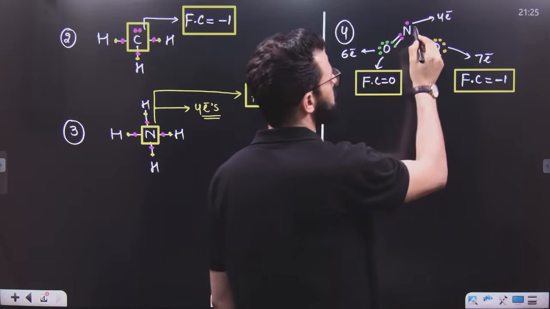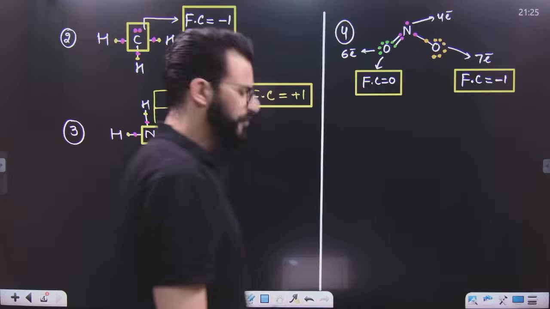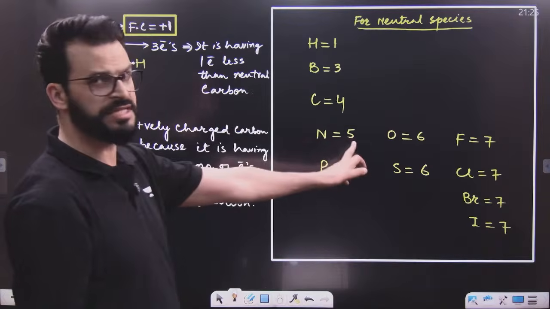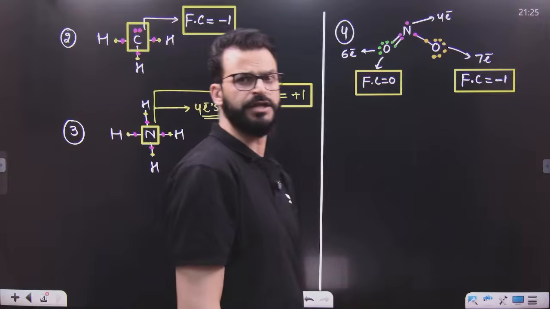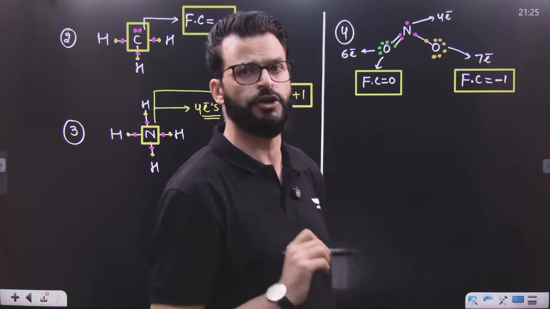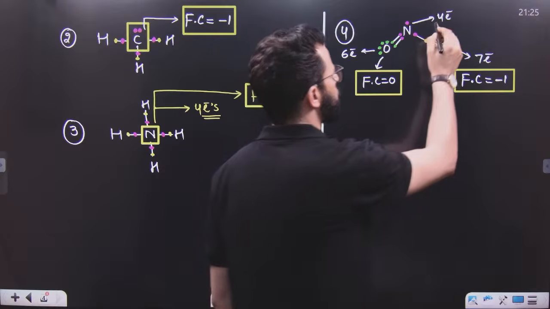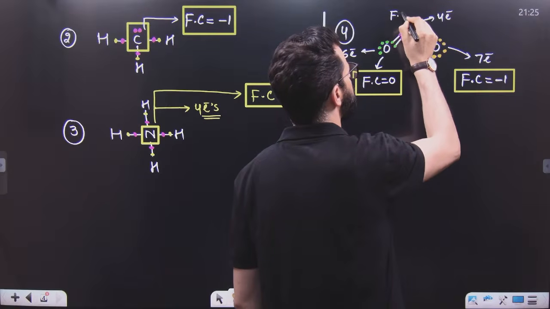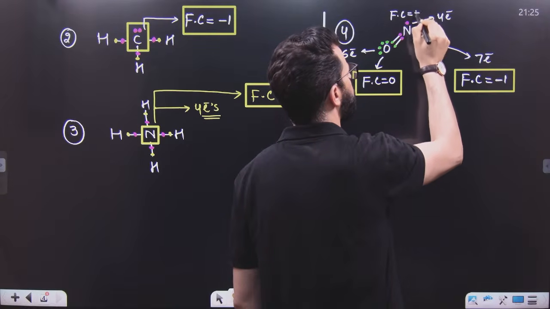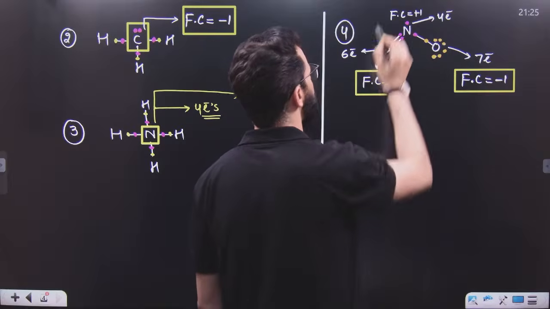What about this nitrogen? Nitrogen is having 5 electrons in its outermost shell, but here there are only 4 electrons. So 1 electron has been lost. As 1 electron has been lost, we can simply say the formal charge of this nitrogen is +1.